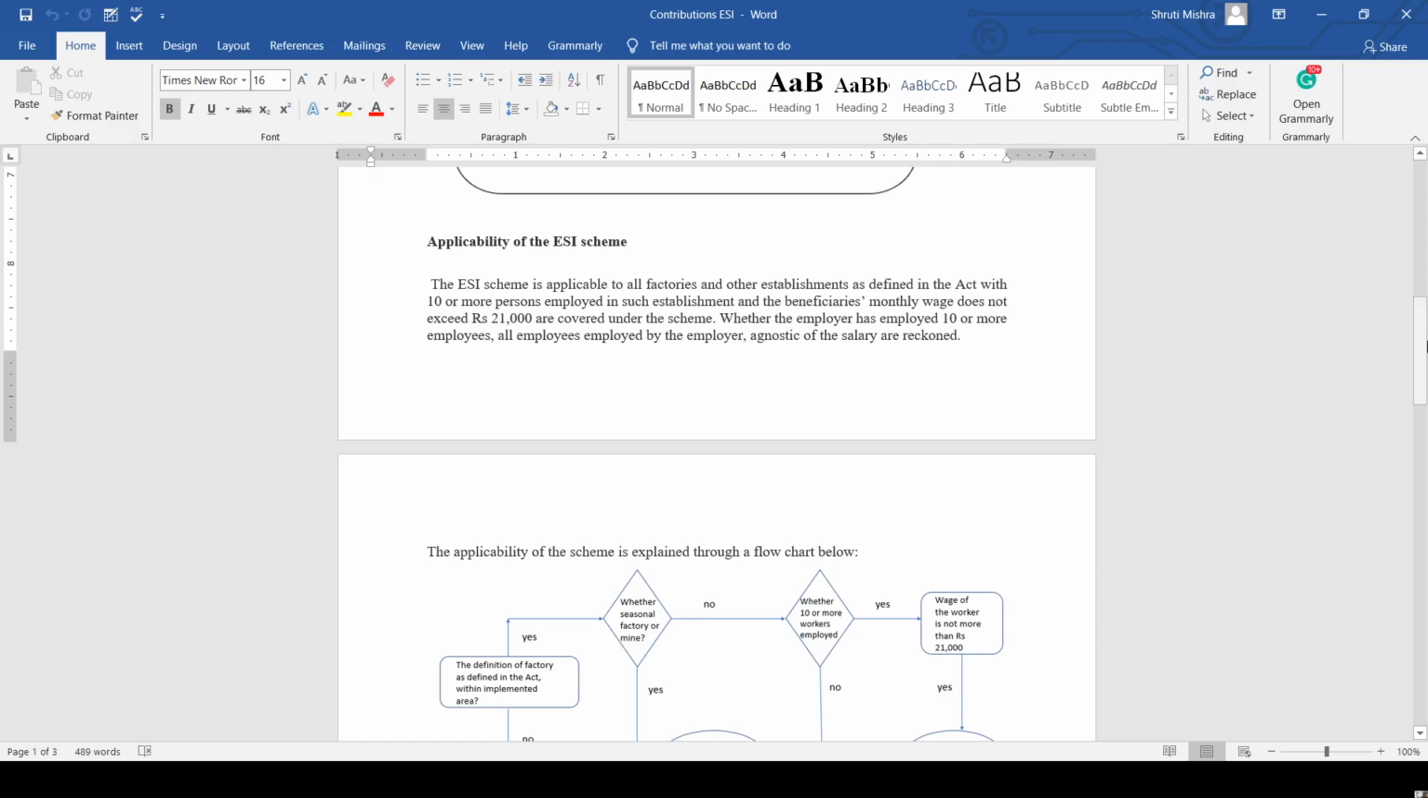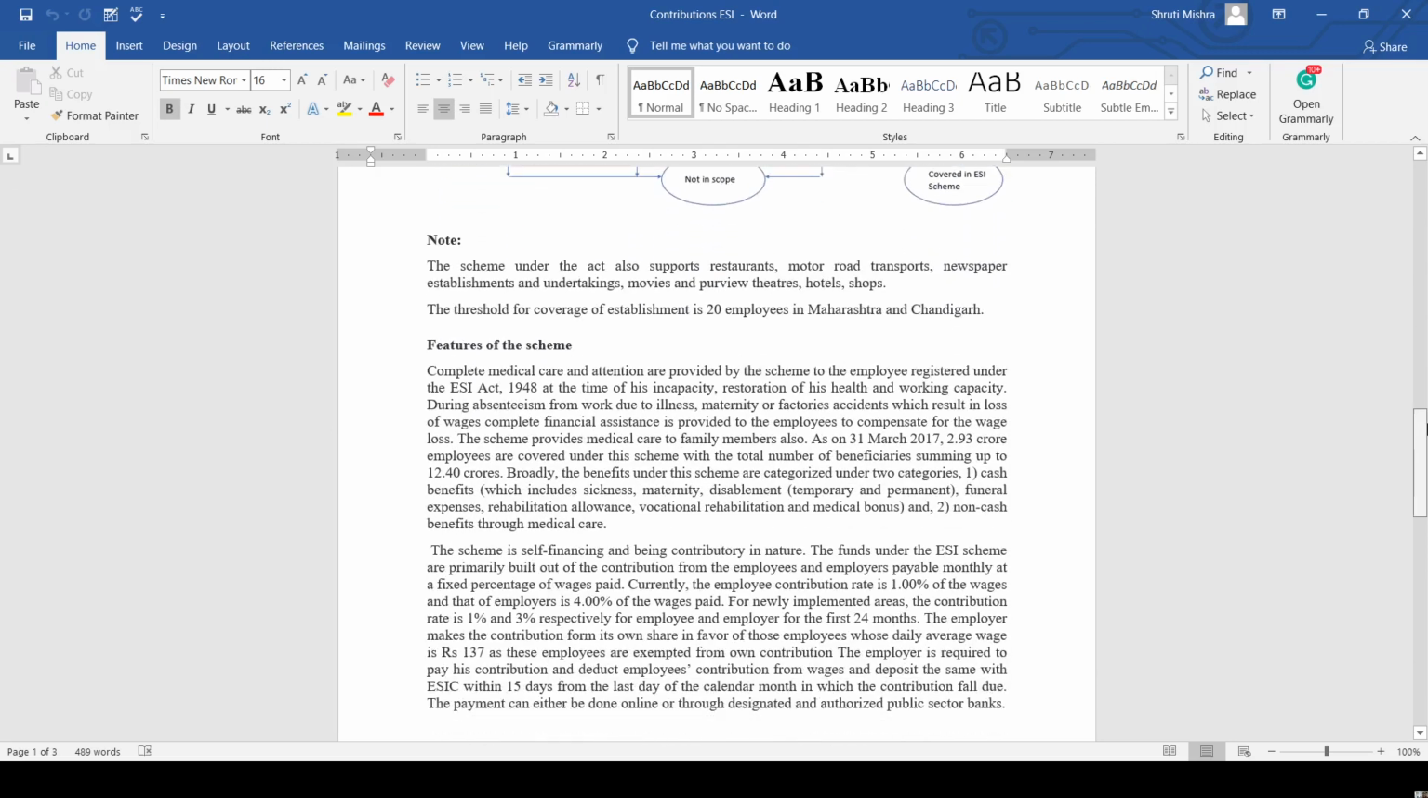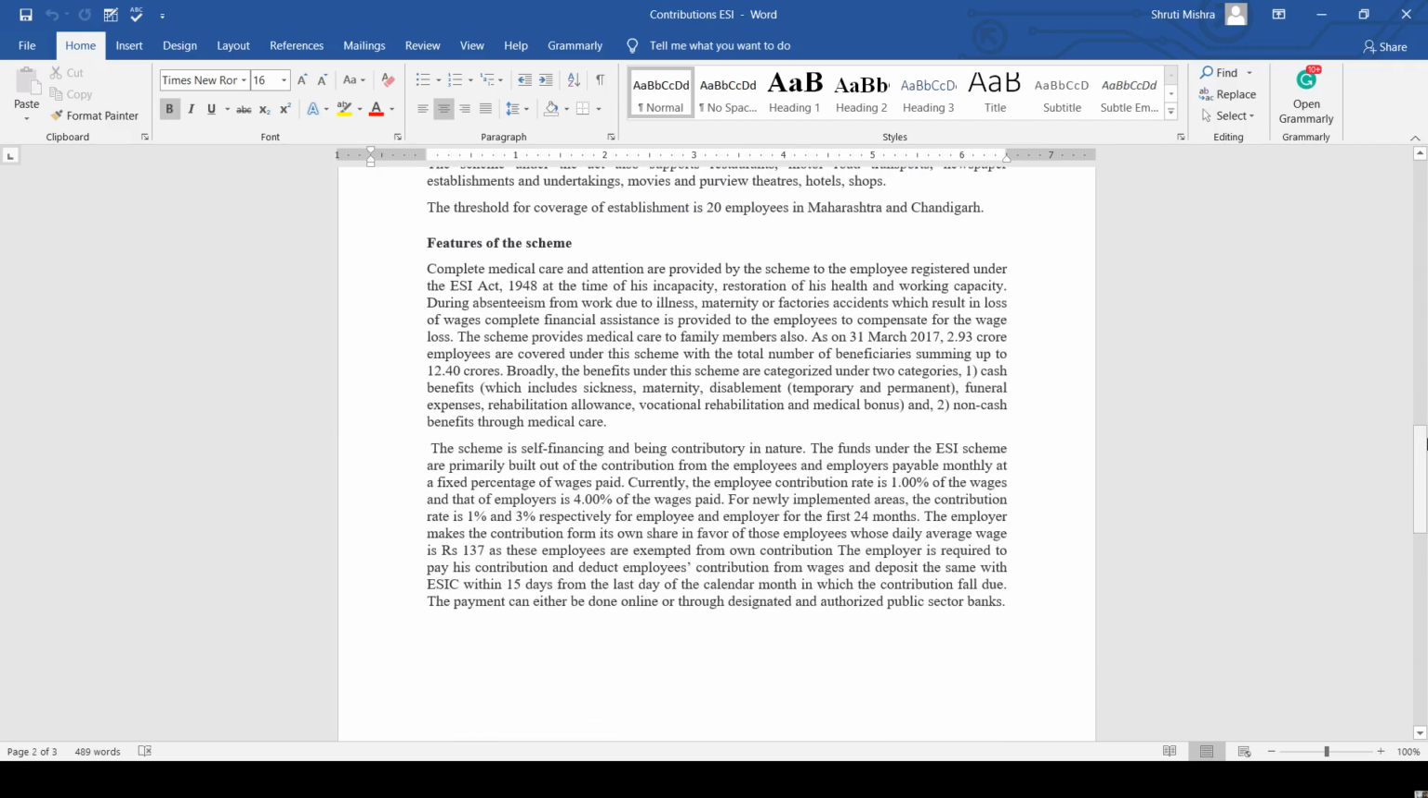Now it's the applicability of the ESI scheme. The ESI scheme is applicable for all the factories and establishments as defined in the Act, with 10 or more persons employed in such establishment, and the beneficiaries whose monthly wages do not exceed 21,000 are covered under the scheme. Whether the employer has employed 10 or more employees, all the employees employed by the employer, irrespective of the salary, are reckoned. Now, what are the features of this scheme?